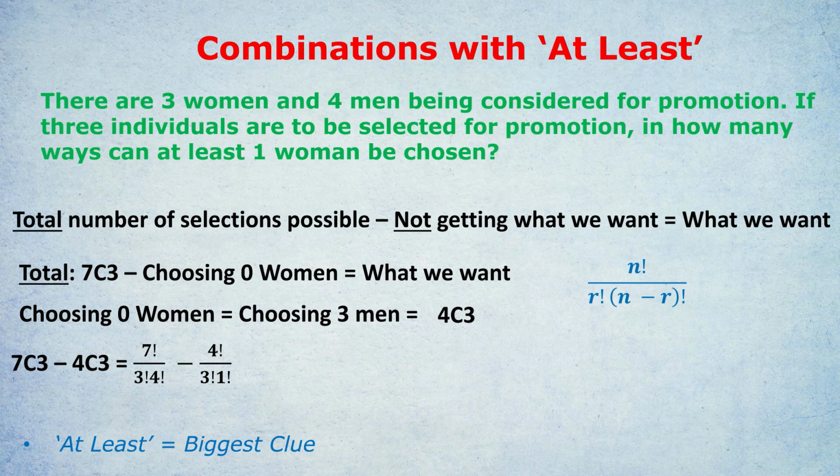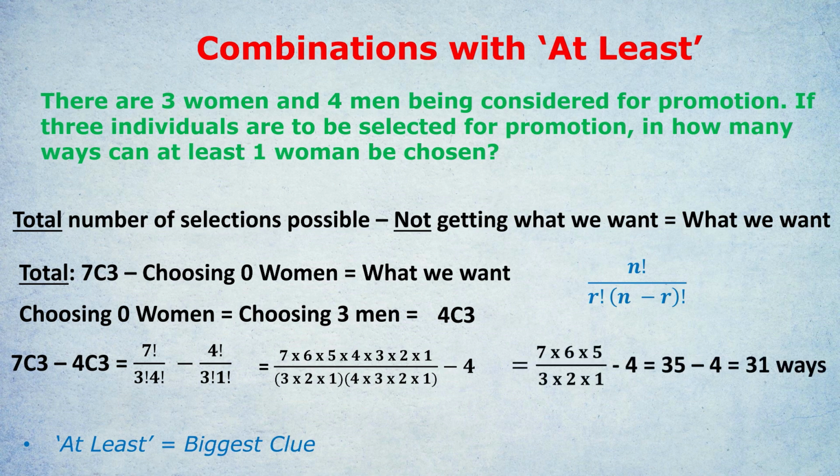There is no such shortcut for the calculation on the left, so I'm going to show you how to do it in full. 7 factorial is 7 times 6 times 5 times 4 times 3 times 2 times 1. 3 factorial is 3 times 2 times 1. 4 factorial is 4 factorial. And then you can cancel out. So notice the 4, 3, 2, 1 on the right can just simply cancel out. The minus 4, by the way, is because 4 choose 3 is just 4, as I described a second ago. But going back to the calculation on the left, the 4, 3, 2, 1, you can simply draw a line through it and cancel it out, leaving you with 7, 6, 5 over 3, 2, 1.